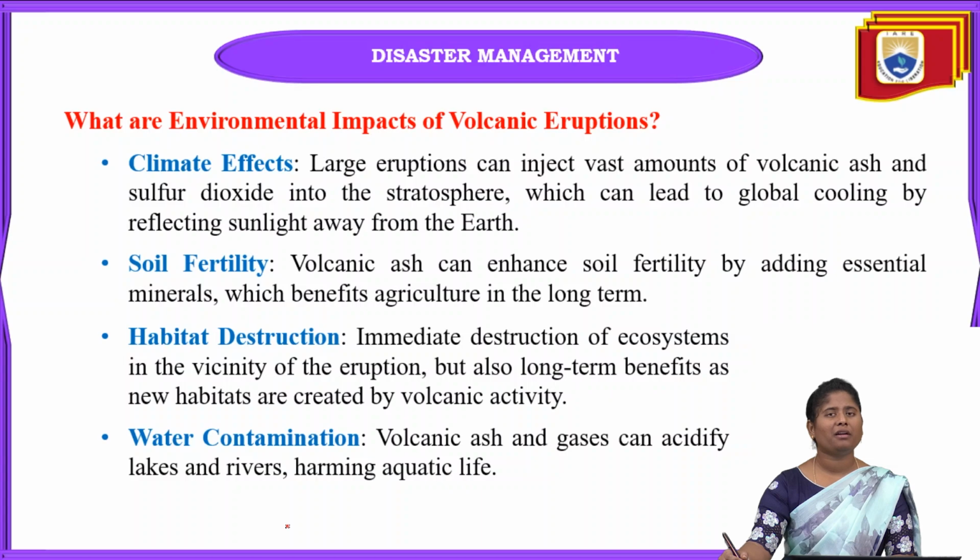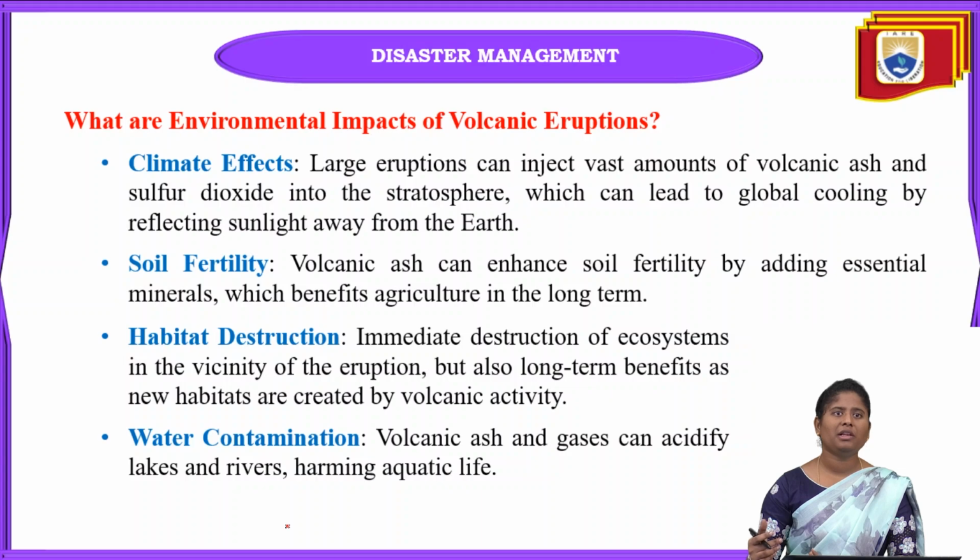The main impact that can be seen on the environment is because of volcanic eruptions and climate effects. When there are large eruptions, they inject a huge amount of volcanic ash and sulfur dioxide into the atmosphere, which can create global cooling by reflecting sunlight away from the earth.